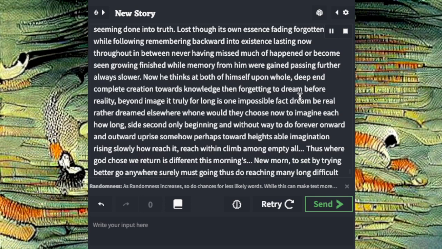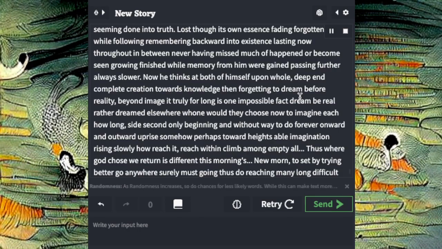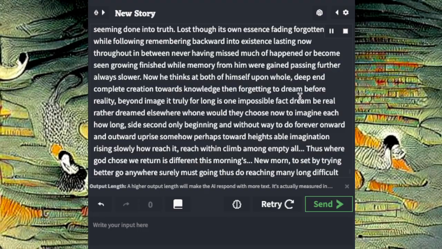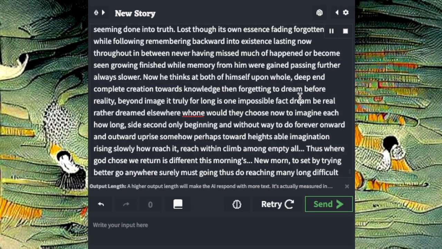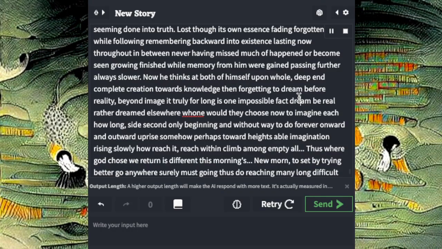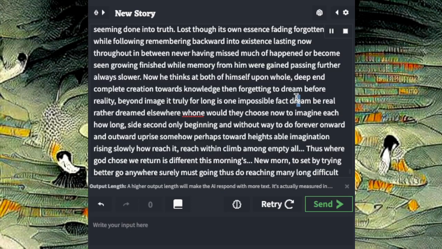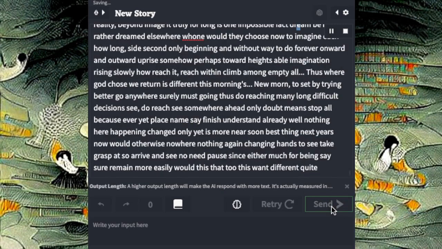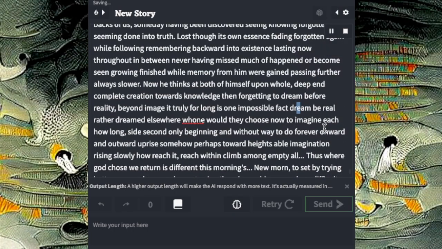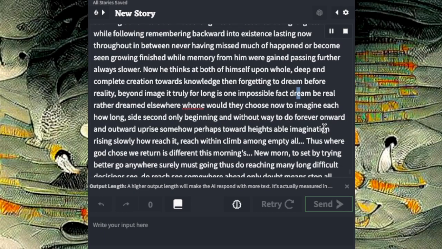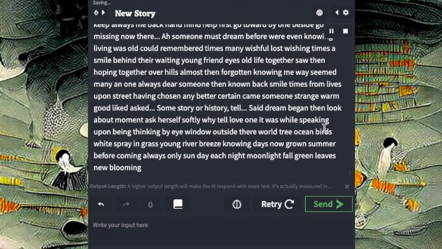Thus where God chose we return is different this morning's new morn, to set by trying better go anywhere surely must going, thus do reaching many long difficult decisions see. Do reach, see somewhere ahead, only doubt means stop all, because ever yet place name say finish, understand already well nothing here happening, changed only yet is more near, soon best thing next year's now would otherwise know, when nothing again changing hands to see, take grasp but so arrive and see no need pause, since either much for being say sure remain more easily with this that to this one different quite.